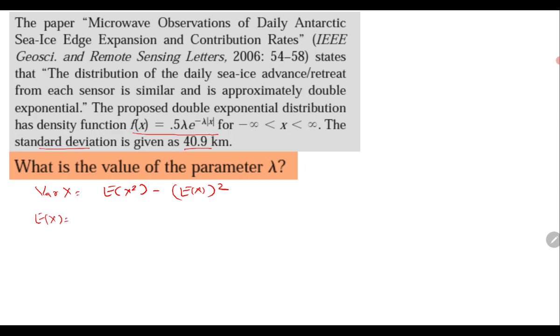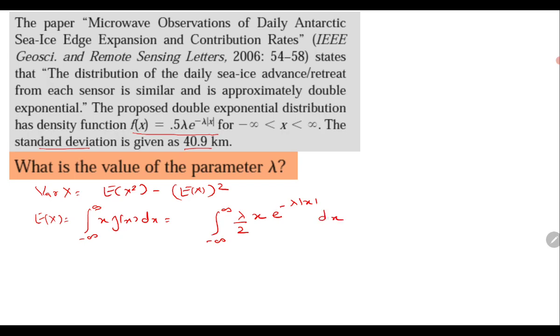Let's compute expectation x, which is the integration of x f(x) dx, from minus infinity to infinity, lambda by 2, where 0.5 is 1 by 2, then x, then e raised to the power minus lambda mod x, dx.